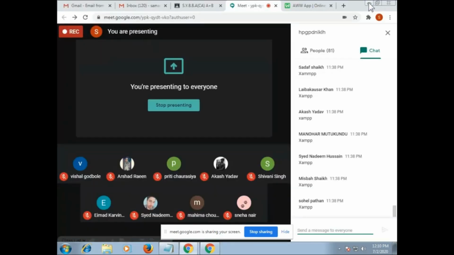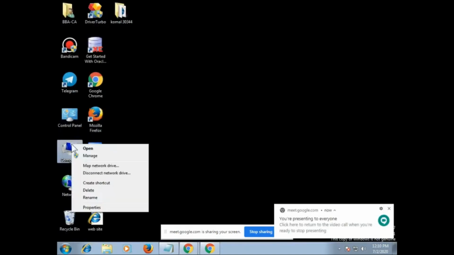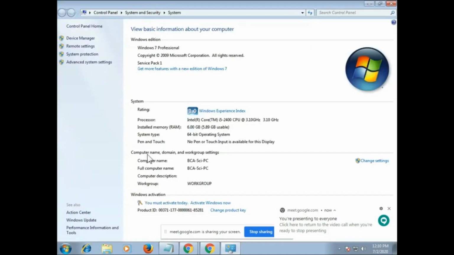You just go to My Computer, right click on My Computer and click on Properties. When you click on Properties, here you can see the system type. My system is a 64-bit operating system. Yours might be 32-bit. There are only two options, 32-bit and 64-bit. My operating system is 64-bit.